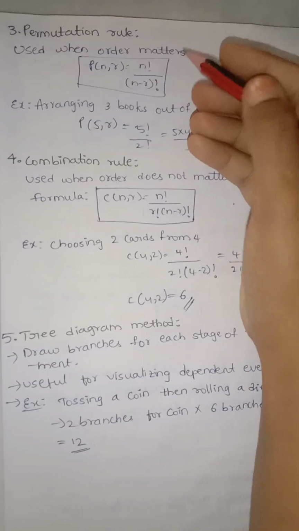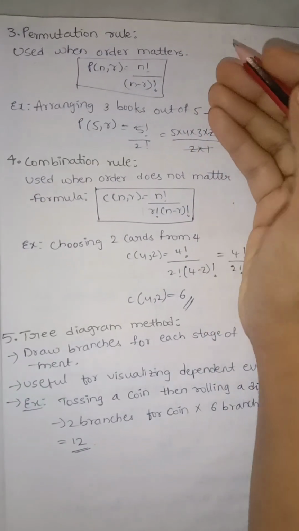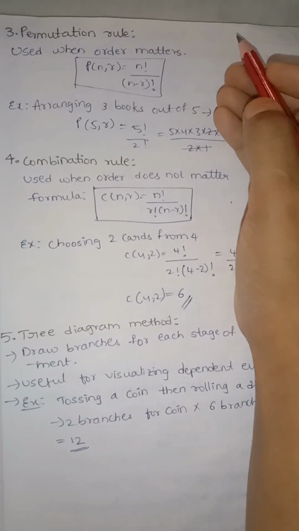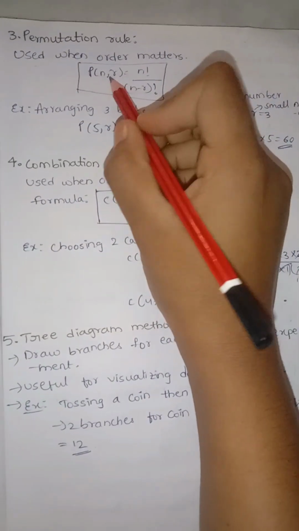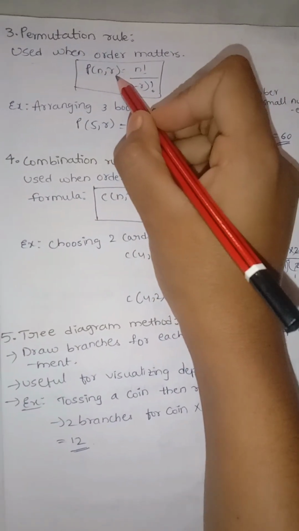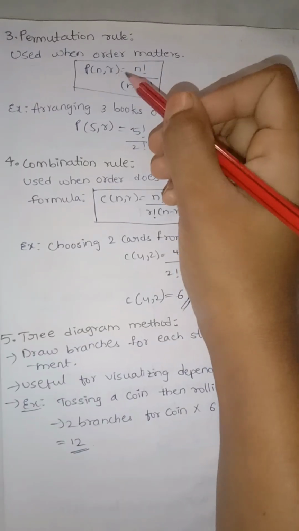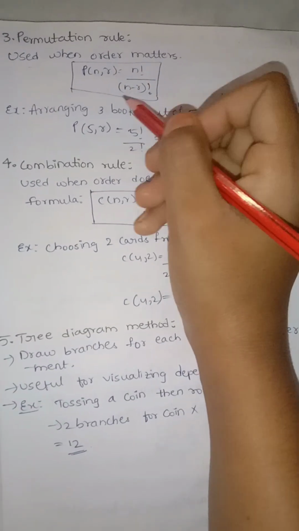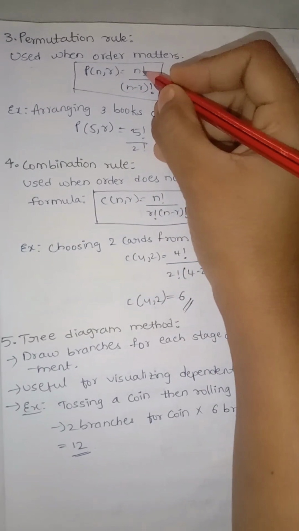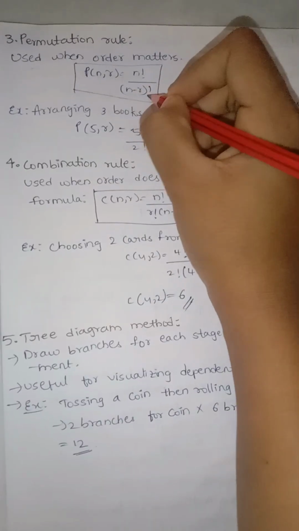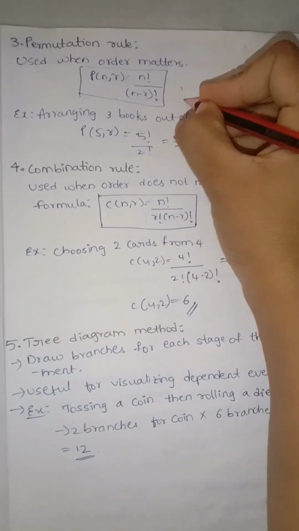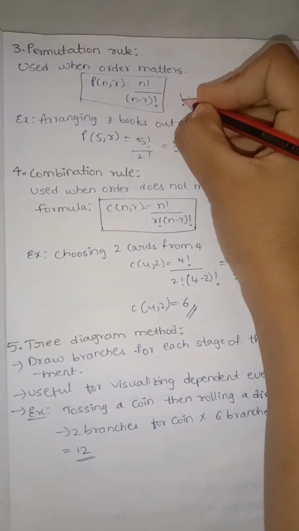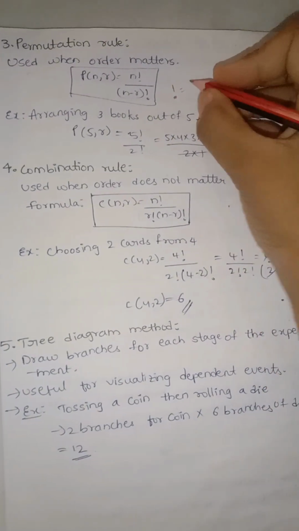We use it in arranging objects, like books, pens, and other objects. We use this formula: permutation of n, where n is the number of elements and r is the number of ways of choosing the objects for arranging, is equal to n factorial by n minus r factorial. It is a formula that includes a factorial term.